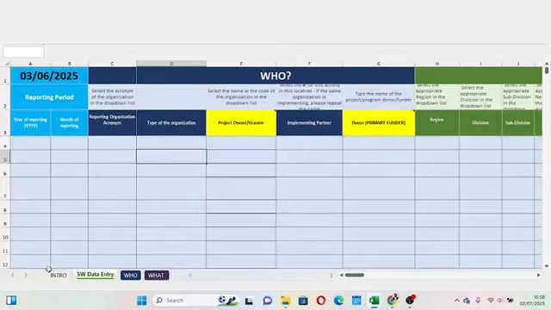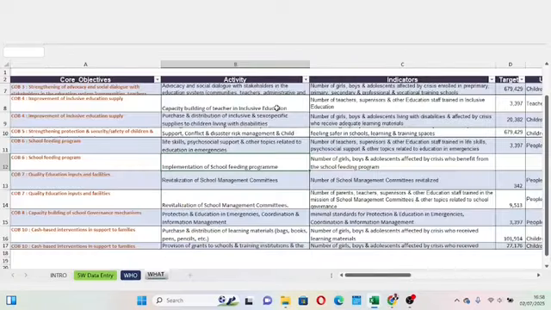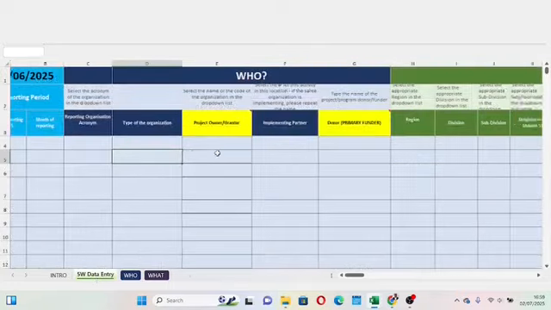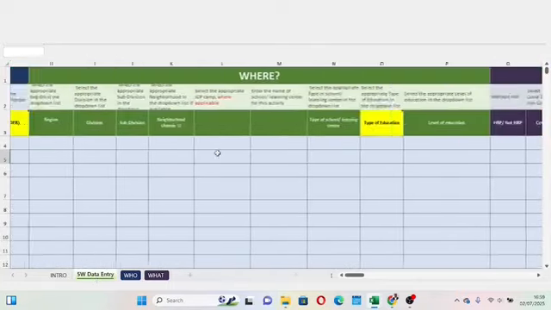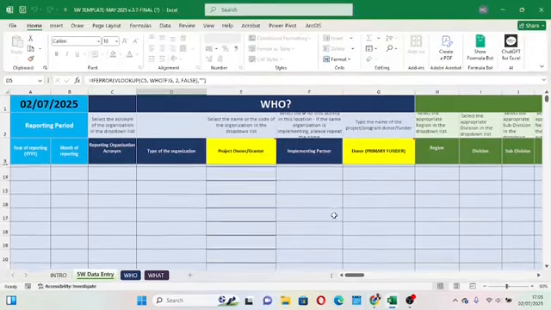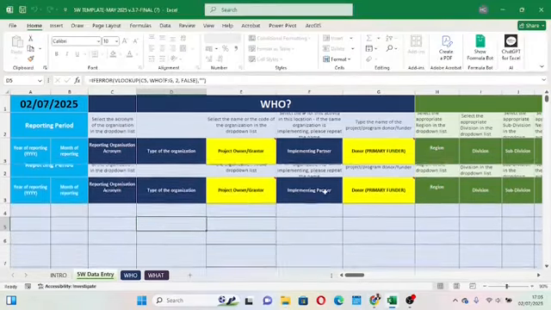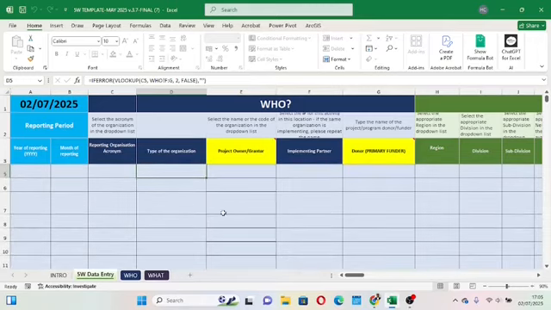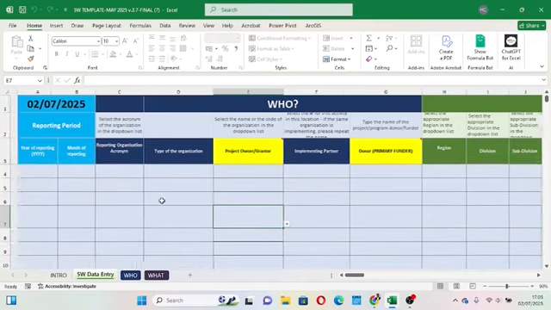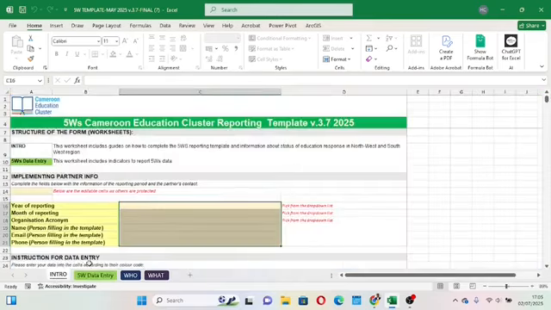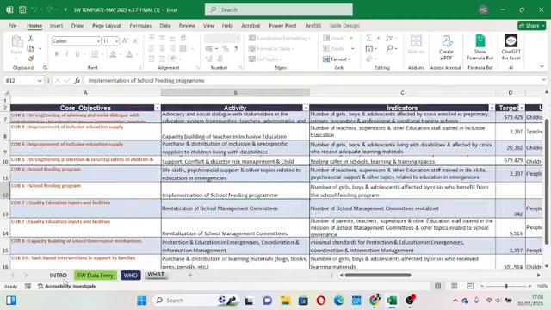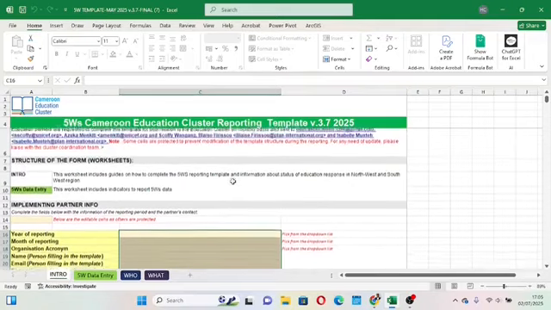You see, here this is my report. I have the intro here, I have the data here, I have the who here, I have the what here. Okay, so this is my report. I can go to my 5W now, and then I start entering my information. So here, you see that now your 5W is on. You see, so now you can start entering your 5W. So we still have the intro, we have the 5W data entry, we have the who, we have the what. Okay, so please do not feel why it's online.